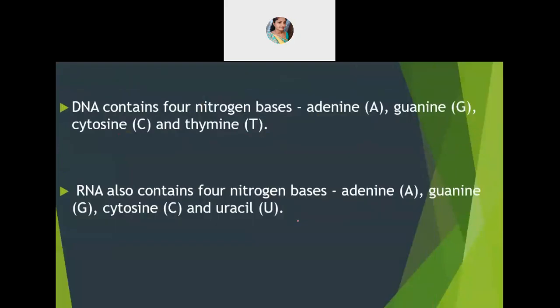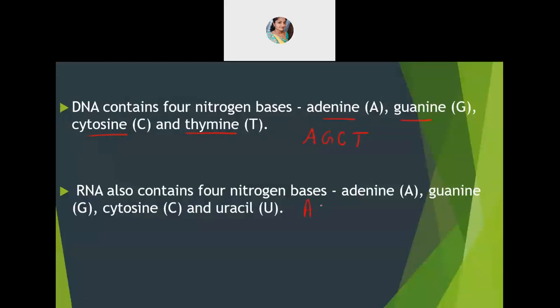Okay, next coming to the nitrogenous bases. These are the nitrogenous bases which we are having in DNA and in RNA. See the differences and the similarities. In DNA, we have adenine. Only names are enough. Structures are not important. So just remember the names. It is adenine, guanine, cytosine and thymine. AGCT. And in RNA, the nitrogenous base present over here is adenine.